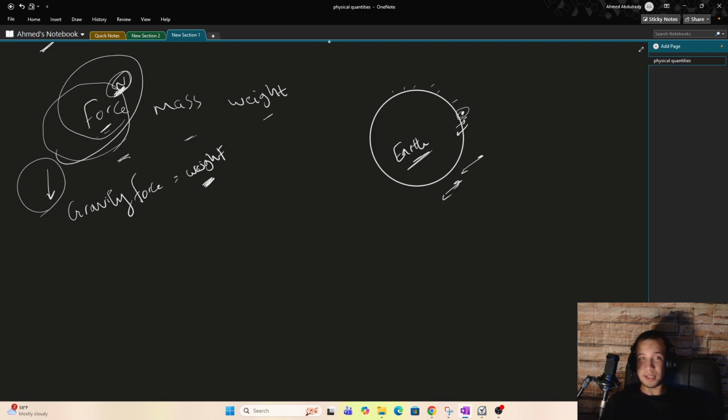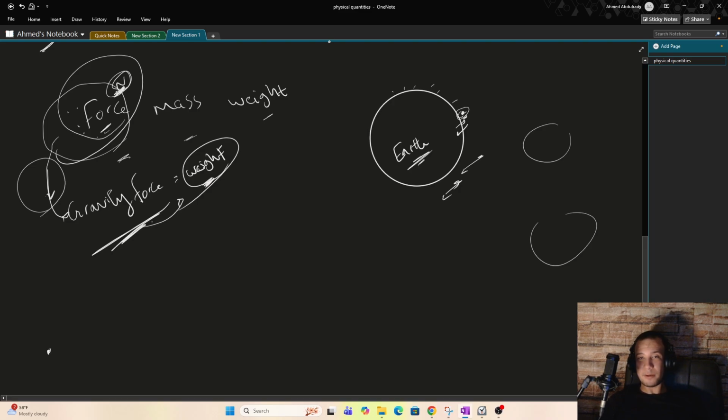So we have the idea of force, which is pull or push. One type of force is called gravity force, and a specific type of gravity force is called the weight, the weight of an object on Earth, on the moon, or on another planet. If this object is very, very far from Earth and other stuff, the weight, which is gravity force in this case, is almost zero.